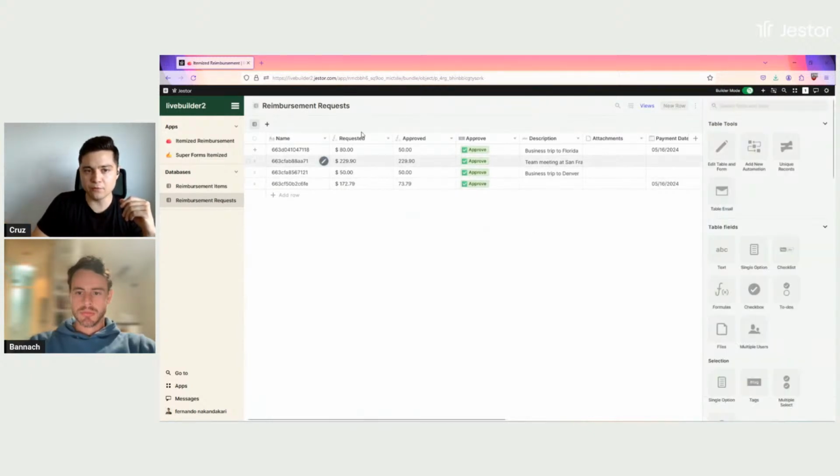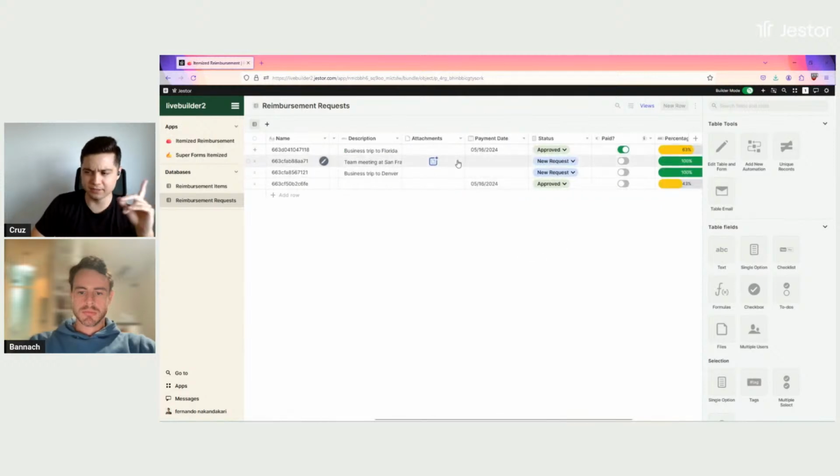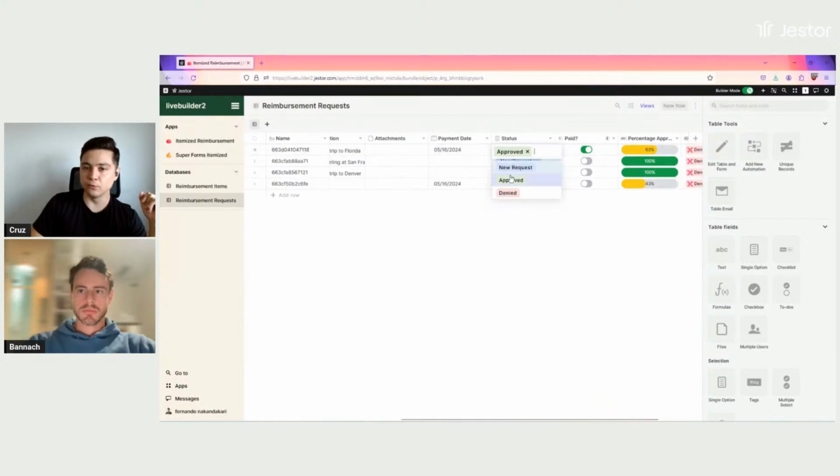So we have automatic fields for requested and approved. We're going to move on and explain this a little bit later. We also have a rich text field for the description of the request. We have a files field for attachments that I think I didn't put in the form, but I could have. A date field for the payment date, a single option field for the status. You can see that the status is either new request or approved or denied. We have a switch field for indicating if that was paid or not.